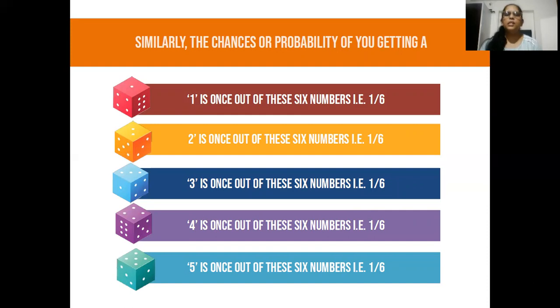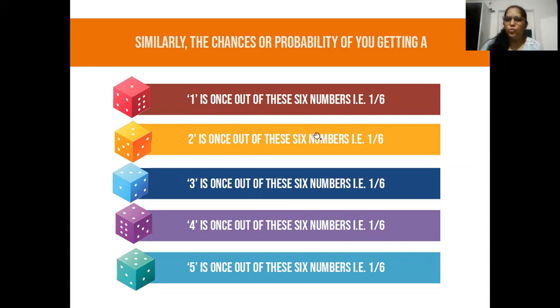Similarly, the probability of getting a 1 is once out of 6 numbers, that is 1 by 6. So you can say that the probability of getting 1 is 1 by 6, because the total number of possible outcomes is 6, right? Either number 1, 2, 3, 4, 5 or 6. So you have a total of 6 possible outcomes. And how many chances are there that you will get a number 1? Only one chance. Why? Because 1 is printed only once on a dice. So we have only one chance.